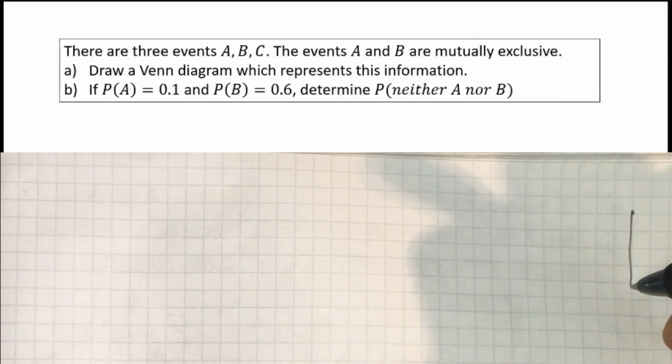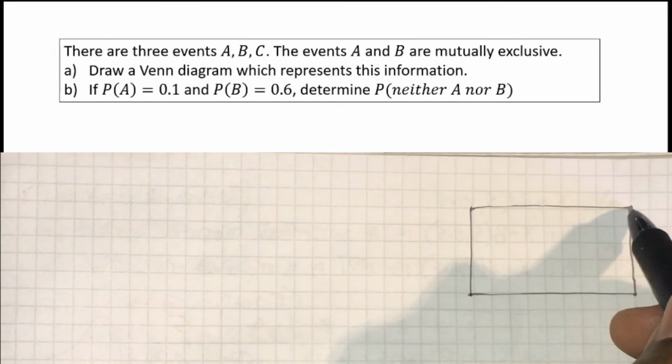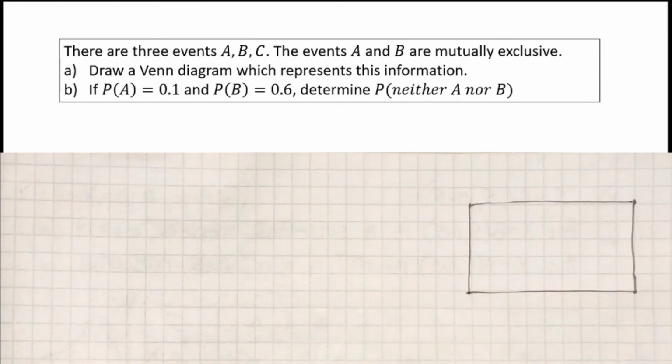Okay, so in this question, we're now told that there are 3 events, A, B, and C. And this is going to happen quite regularly. It's rare that we'll get a 4th, but 2 and 3 are the common number of events, number of sets we'll be working with when it comes to probability and Venn diagrams within the course. The events A and B are mutually exclusive, and we've been asked to draw a Venn diagram to represent that.